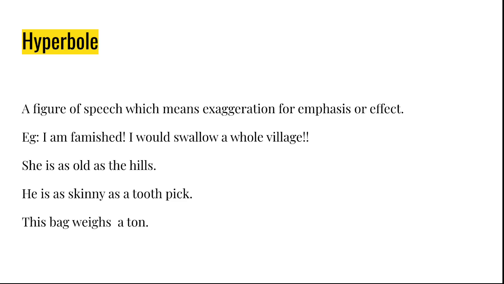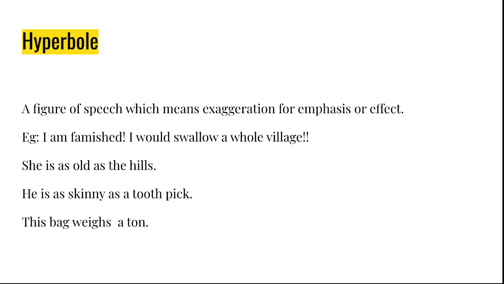Next we have hyperbole. Hyperbole is just over-exaggeration. If we are saying something that is very small, we say it in a very big manner. That's what it means, like exaggeration. If we go with the examples, you might understand better. It is a figure of speech which means exaggeration for emphasis or effect. So it gives a lot of exaggeration to the content. Like I'm famished, which means I'm very hungry. I would swallow a whole village. Can someone swallow a whole village? That is over-exaggeration. I'm so hungry that I could eat the whole village. That's what is meant here.